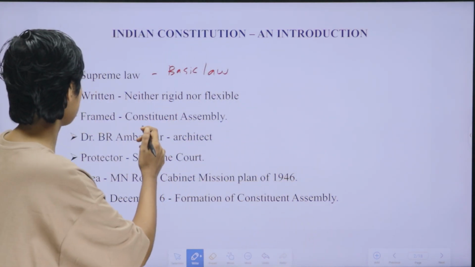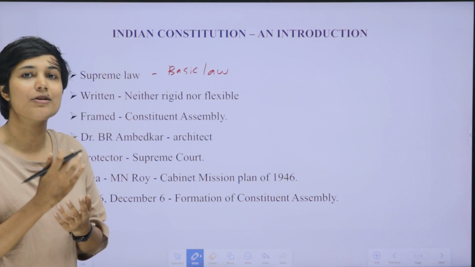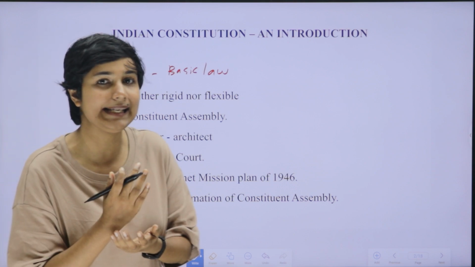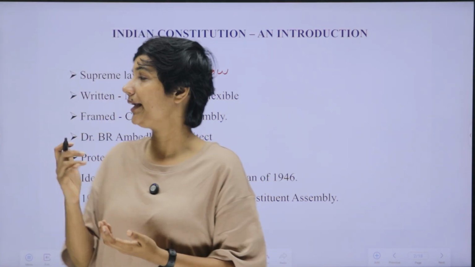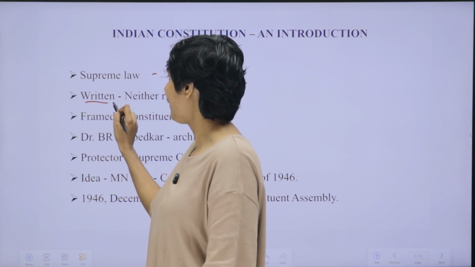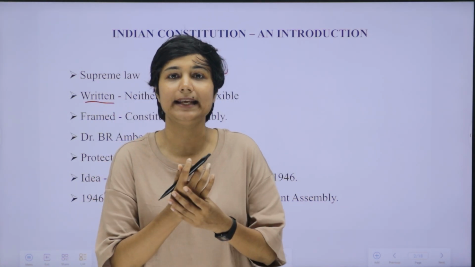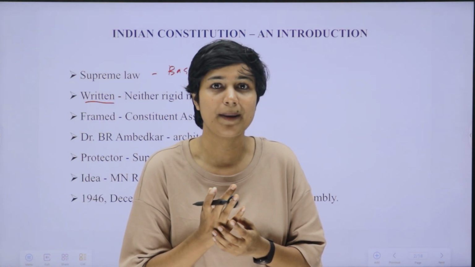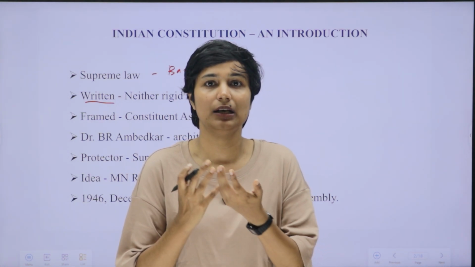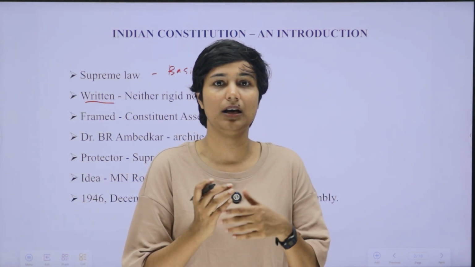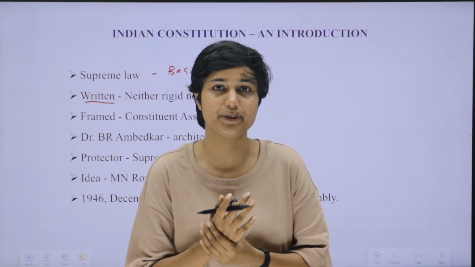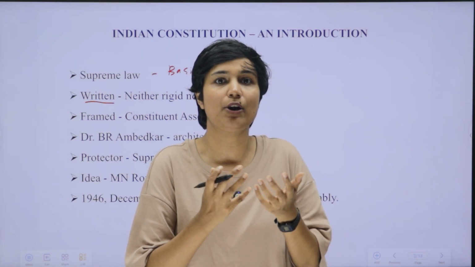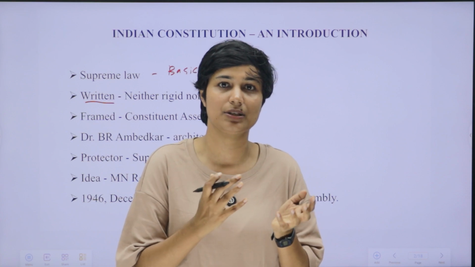Okay, then our next point is how India's constitution is seen. It is seen in the written format. In the world, we have unwritten constitutions, like Britain has an unwritten constitution. That means it is not codified as our constitution is codified.